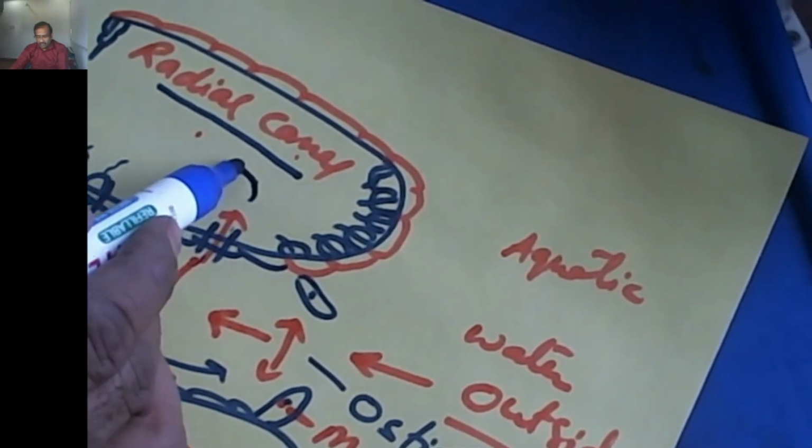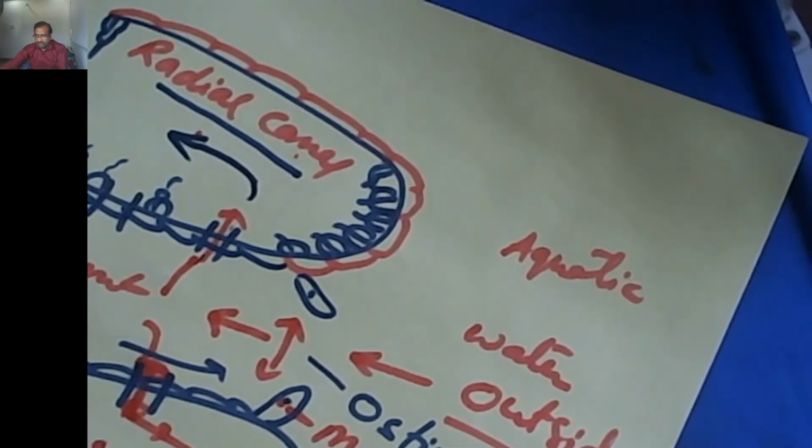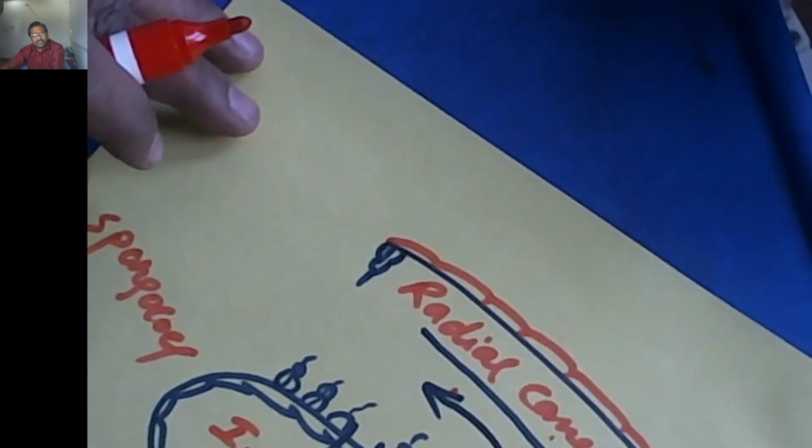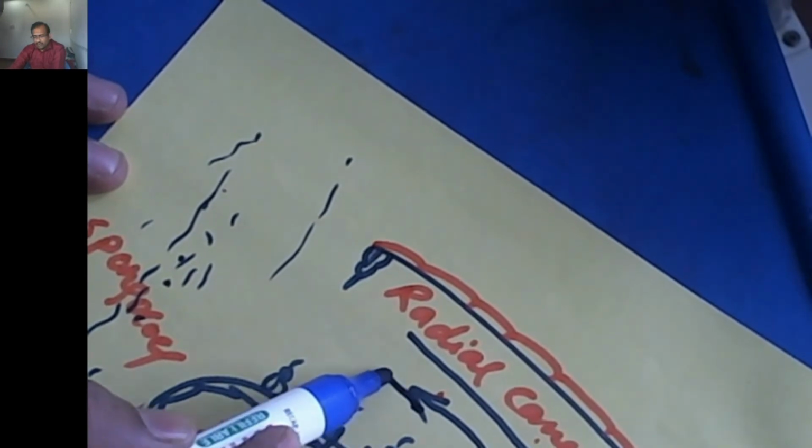From the radial canal, the water moves towards the spongocoel. This is the spongocoel. Throughout the vertical section, the body cavity is the spongocoel. The water from the radial canal moves towards the spongocoel.